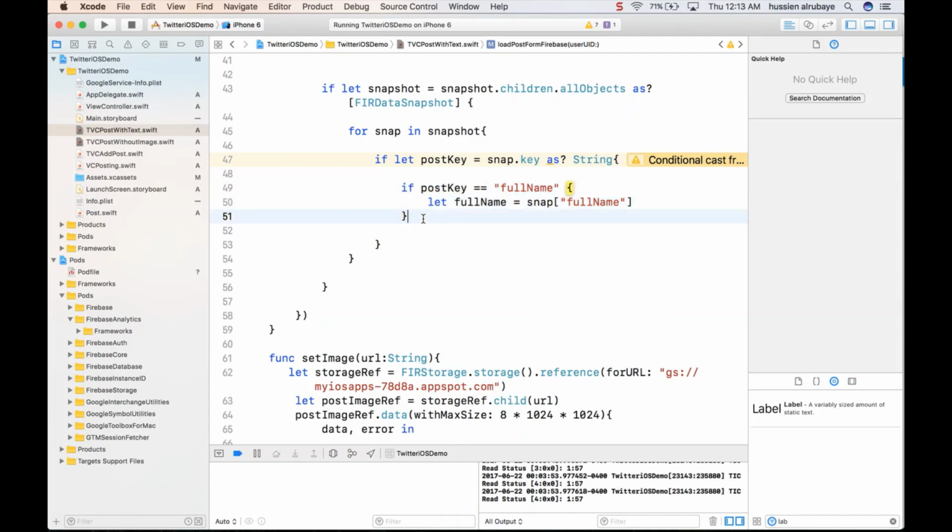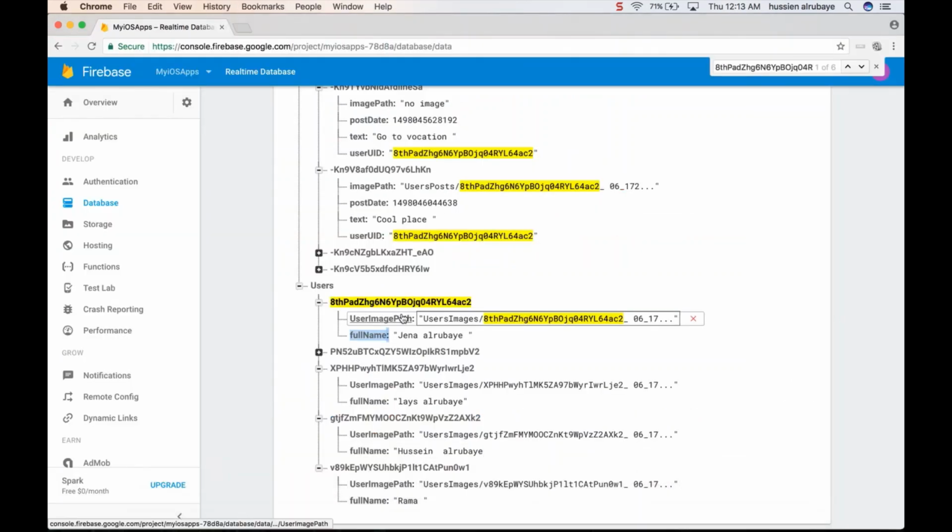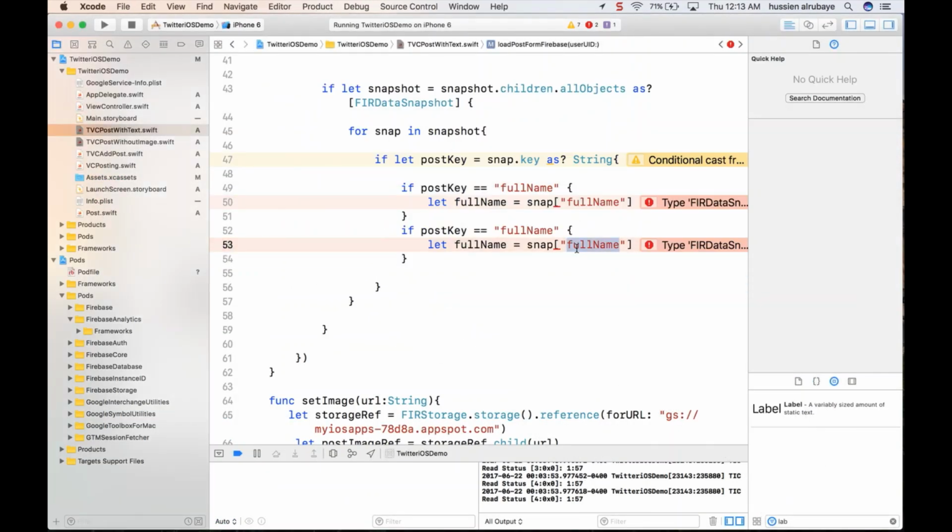And same thing for the image. I say, hey, please bring the image, if there is an image here, from that key, and save it in this variable. So by the end, when this one runs, it has every snap, and the key. So I just get that key. Okay, I could do it this way.